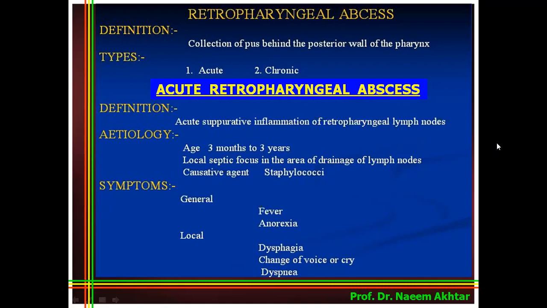The etiology of this abscess is that it almost always occurs in young children. The age range is from 3 months to 3 years. Usually, the local septic focus in the area of drainage of these lymph nodes is seen, and the causative agent in this abscess is Staph aureus. Symptomatology. The symptoms can be general or local. The general symptoms are fever, anorexia, nausea, vomiting, and the local symptoms are dysphagia, change of voice or cry, dyspnea.